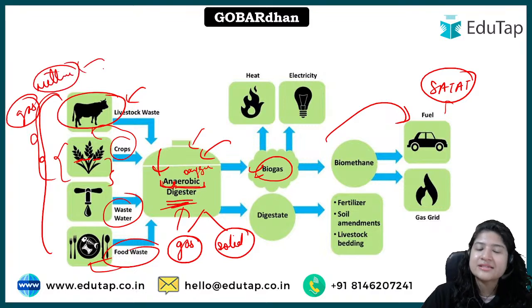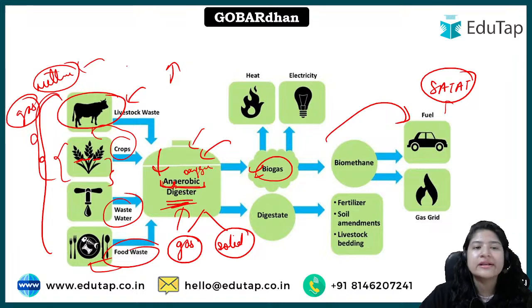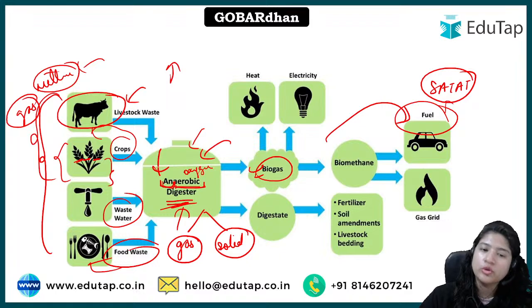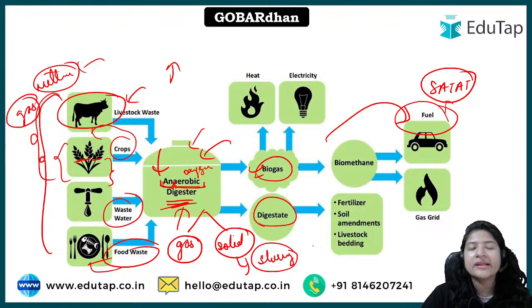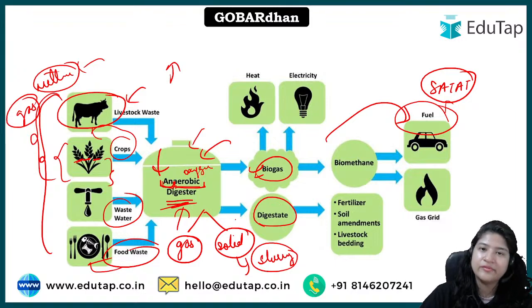अब this methane which is released is one of the major greenhouse gases, and if it is released in the environment, it increases the temperature, which leads to global warming. So definitely instead of being released directly into the atmosphere, it can be used as a fuel. So gas can be utilized, and the solid portion, the digestate, is simply known as slurry. Okay, so the solid portion is slurry, and then we have the gas portion.